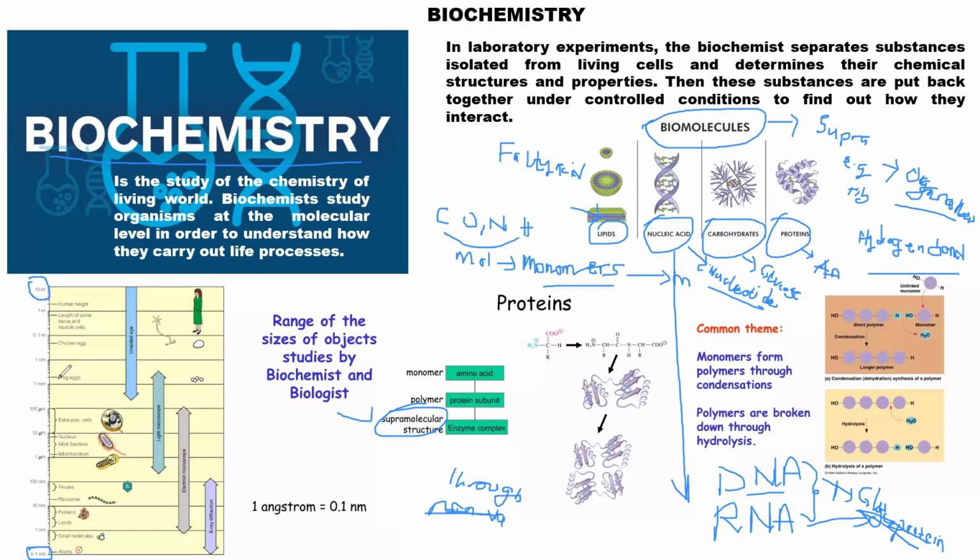Then you go ahead, starting from 1 micrometer to 100 micrometers, where we study the organelles of the cells. These organelles comprise the nucleus and of course some bacteria.